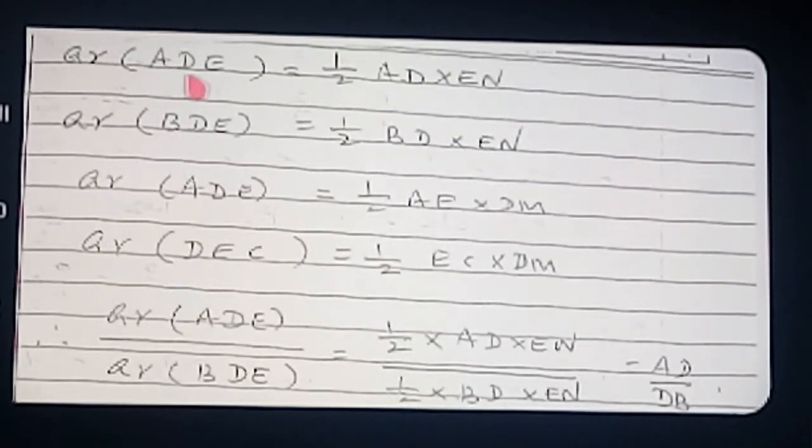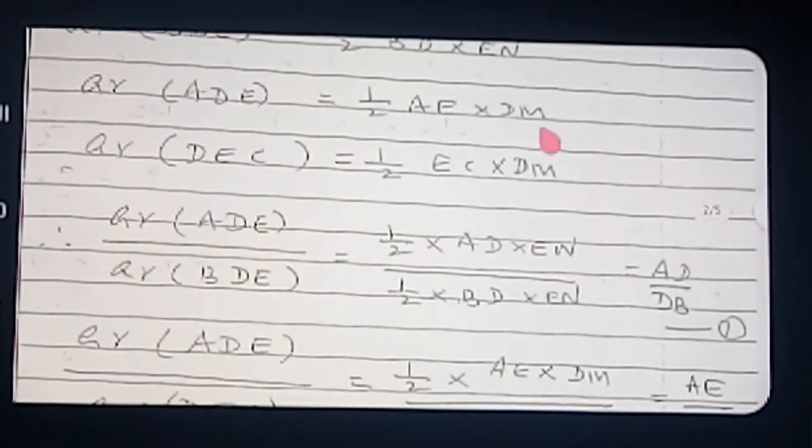Okay. So take the ratio of the first and second. Area of triangle ADE upon area of triangle BDE is equal to half AD into EN upon half DB or half BD into EN. Half cancelling, EN cancelling, what you are getting? AD by DB. Okay. Next point.